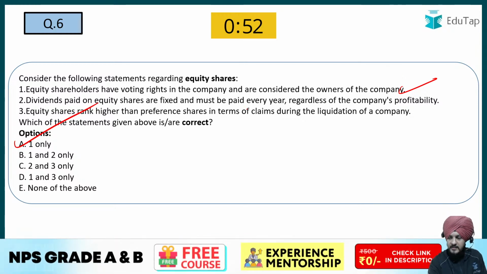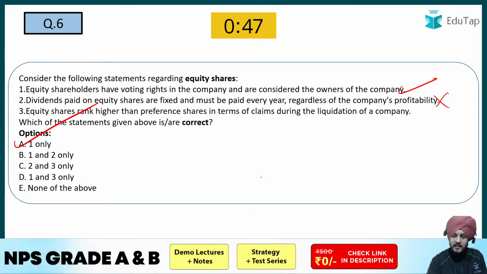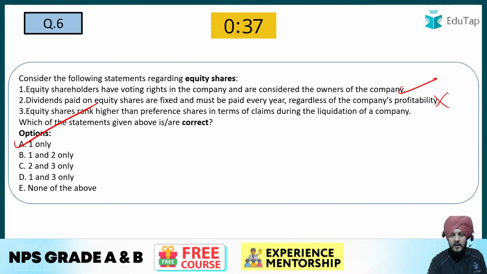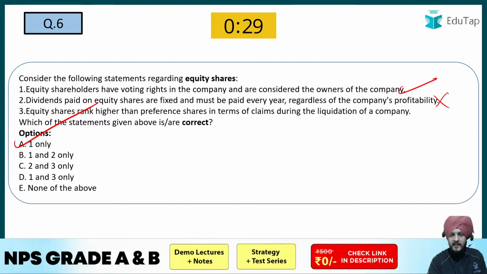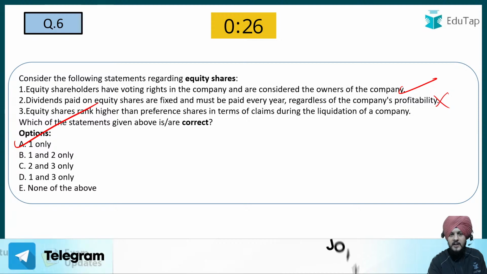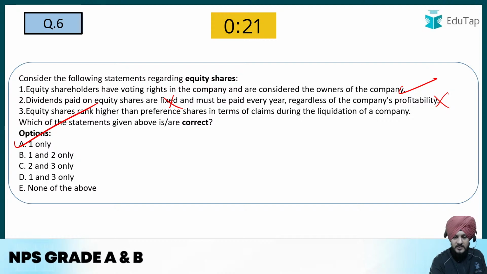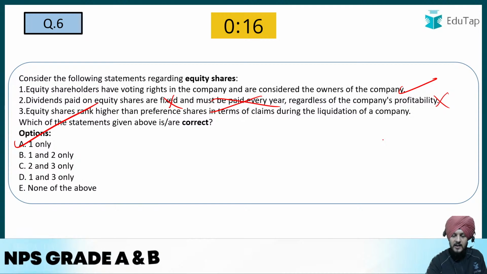Then the dividends paid on equity shares are fixed and must be paid every year regardless of the company's profitability. This is a wrong point because dividends are not fixed from the side of the company. They depend on the company's profitability. If the profit is high, the dividends are going to be high, and if the profits are low, the dividends are also low. And the dividend is not mandatory. If the company is facing huge loss, the company can skip paying dividends also. So they are not fixed, and they need not be paid every year. It is decided by the company itself.